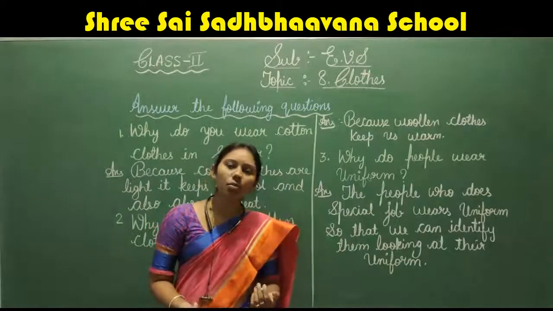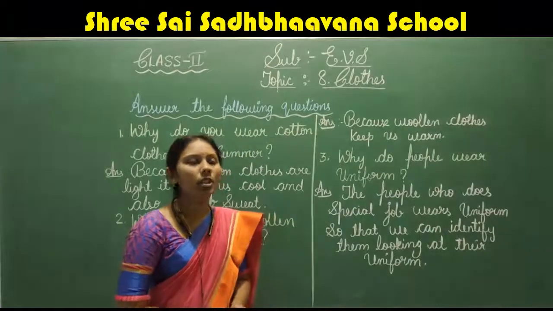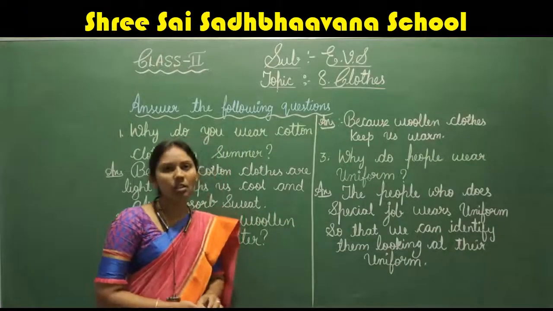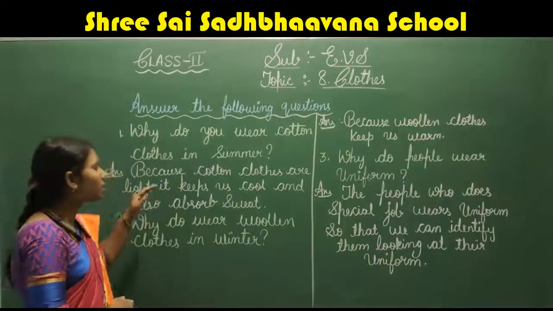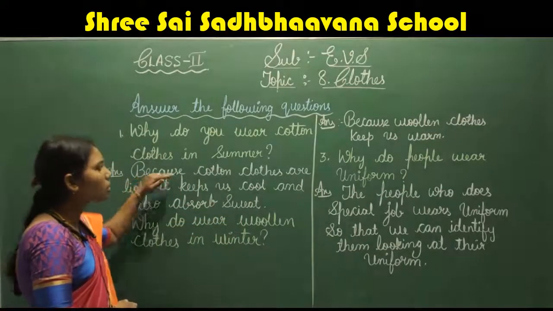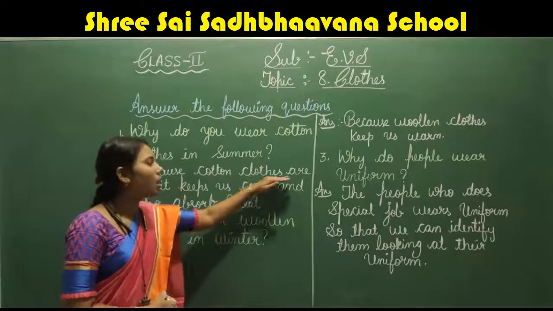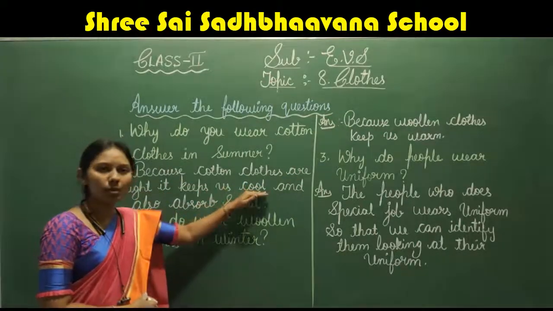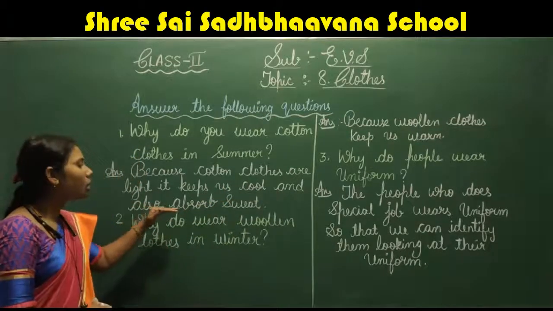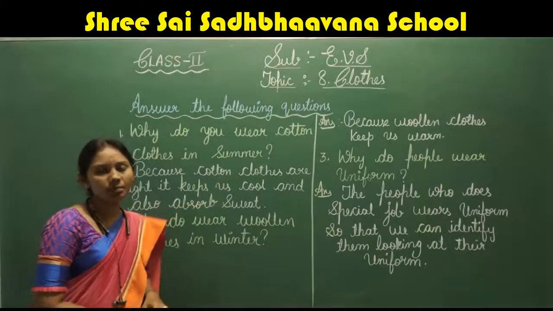It keeps our body cool also. Then it absorbs the sweat coming from our body. So the answer is, because cotton clothes are light, it keeps us cool and also absorbs sweat.